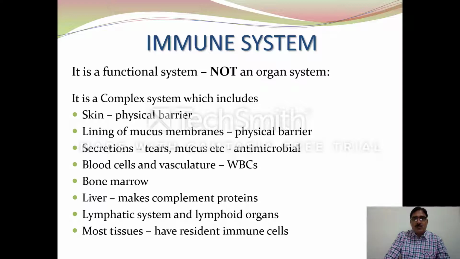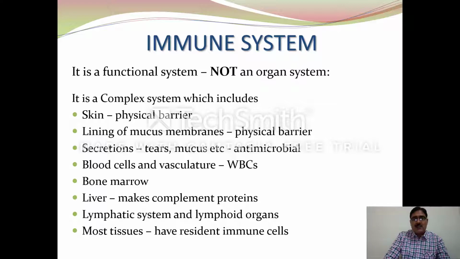The immune system is a functional system. It is not an organ system like all the other systems. It is a complex system which includes skin, which is a physical barrier, the lining of mucous membranes, which is generally present in many internal organ systems, is also a physical barrier.